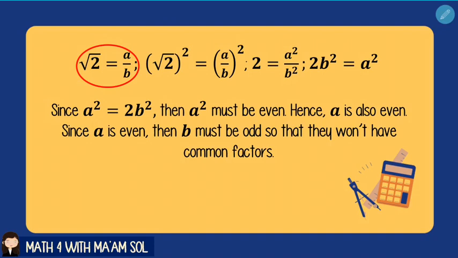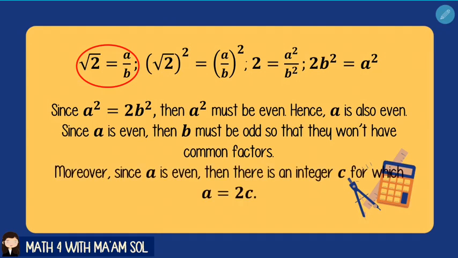Since a is now even, then b must be odd so that they won't have common factors. If b is also even, then that would become even over even, so there would be a common factor, which is 2. Moreover, since a is even, then there is an integer c for which a is equal to 2c. What does that imply?